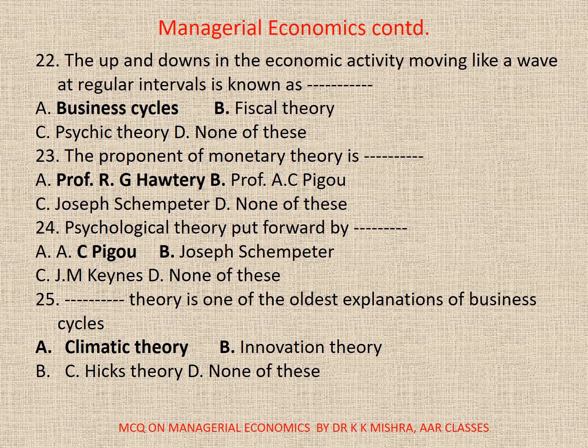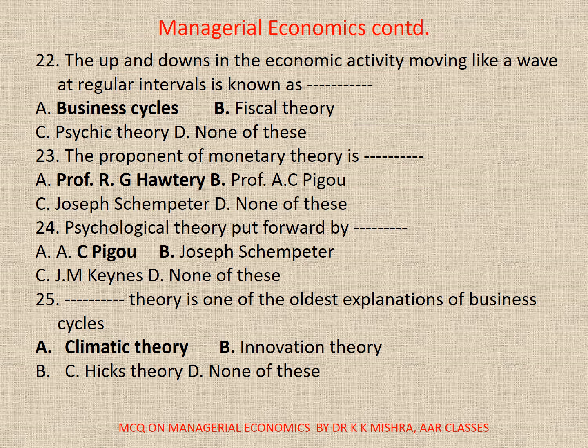22. The ups and downs in the economic activity moving like a wave at regular intervals is known as dash. A. Business cycles, B. Fiscal theory, C. Psychic theory, D. None. Correct option is A, business cycles. 23. The proponent of monetary theory is dash. A. Professor R.G. Hawtrey, B. Professor A.C. Pigou, C. Joseph Schumpeter, or D. None. Correct option is A, Professor R.G. Hawtrey. 24. Psychological theory was put forward by dash. A. A.C. Pigou, B. Joseph Schumpeter, C. J.M. Keynes, or D. None. Correct option is A, A.C. Pigou.